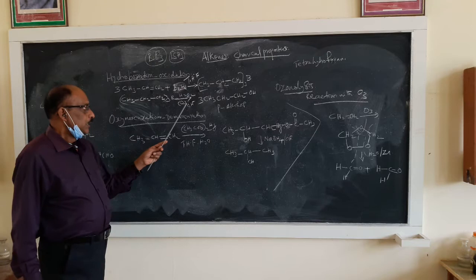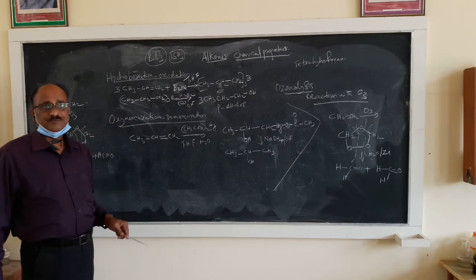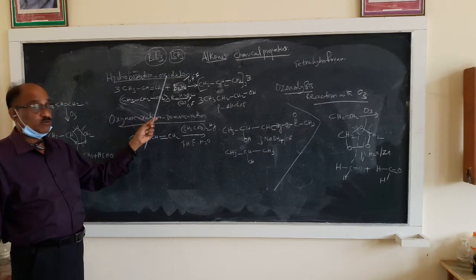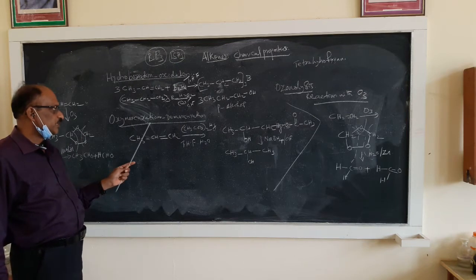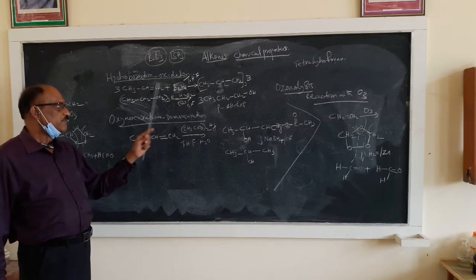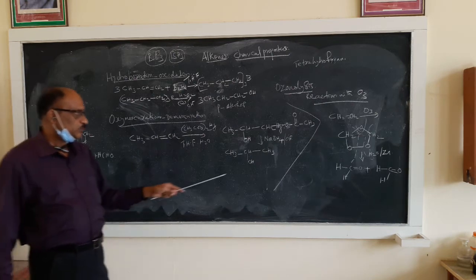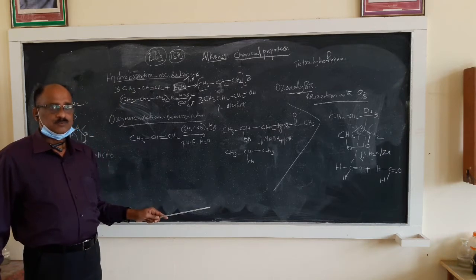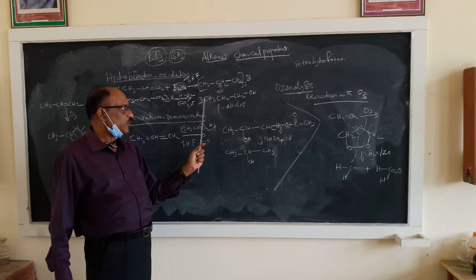So, the second reaction is oxymercuration and demercuration. This is also a typical reaction to prepare a secondary alcohol. You must know what is a primary alcohol, normal alcohol.